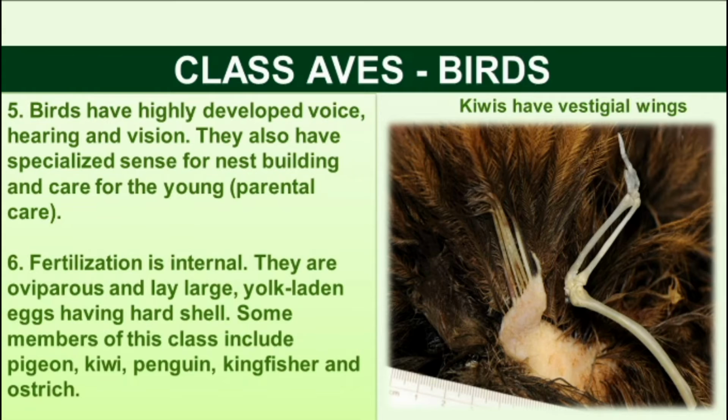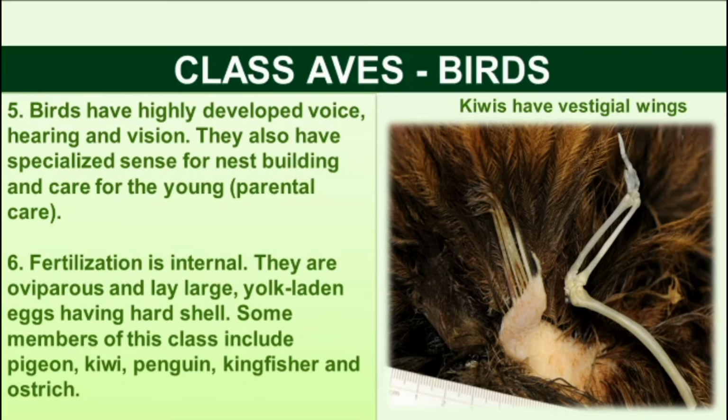And fertilization is internal. Yes, already we know the fusion of male and female gametes and formation of the zygote happens inside the body. They are oviparous and lay large yolk-laden eggs having a hard shell. So after the fertilization, they lay the eggs. That is called oviparous, laying eggs with a hard shell.